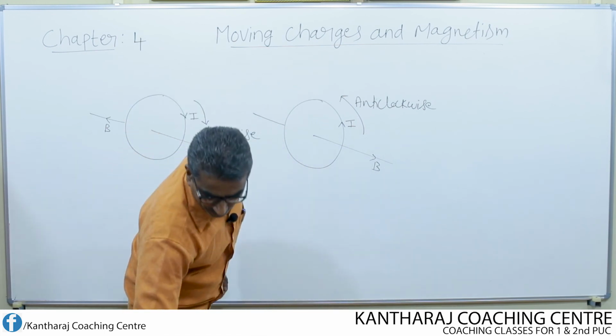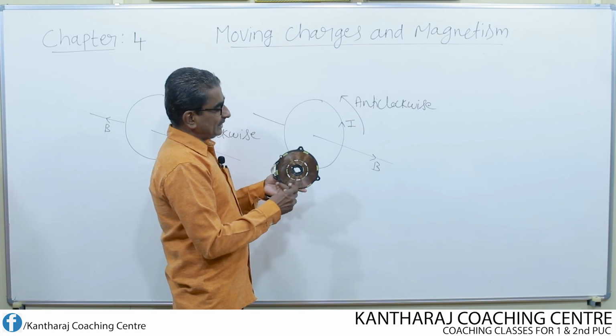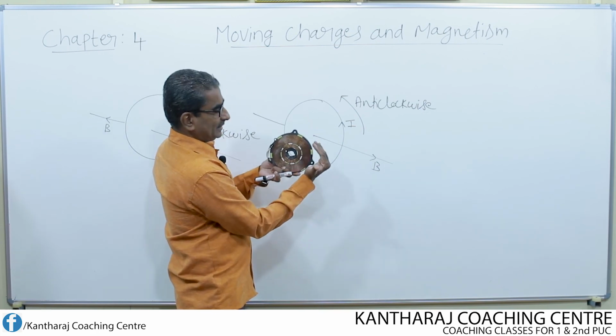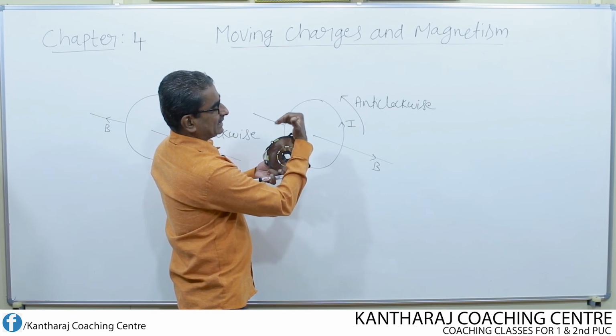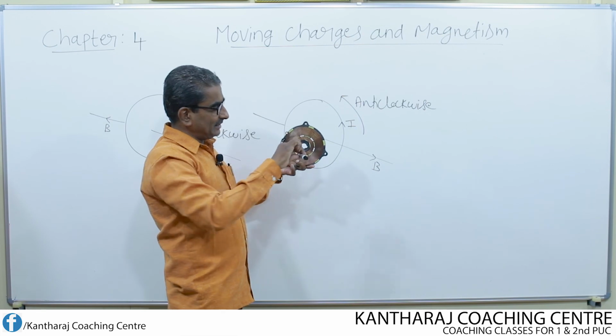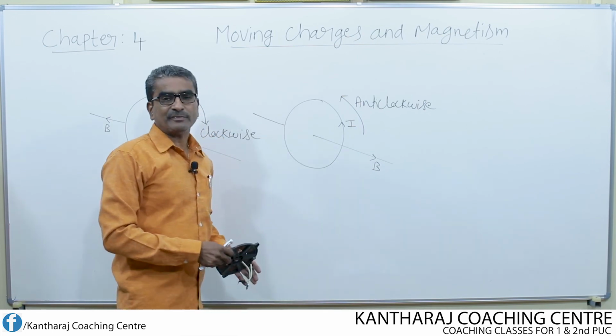That means if the current in the coil flows in anti-clockwise direction, if I apply the right hand rule, then the fingers clasping gives the direction of current, and the thumb finger pointing outwards like this, in the outward direction, gives the direction of magnetic field.